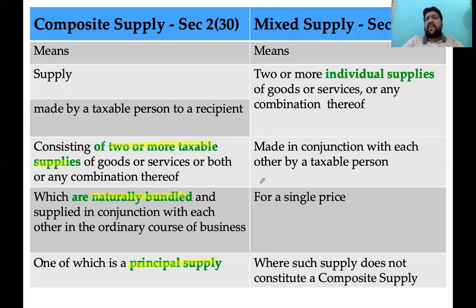Or else we would have traveled in Shatabdi Express. Best part of the train is you will be served with nice food, edible items periodically with little intervals. Now, is it not a composite supply? You pay a 999 rupees ticket, an executive ticket, not an economy ticket.